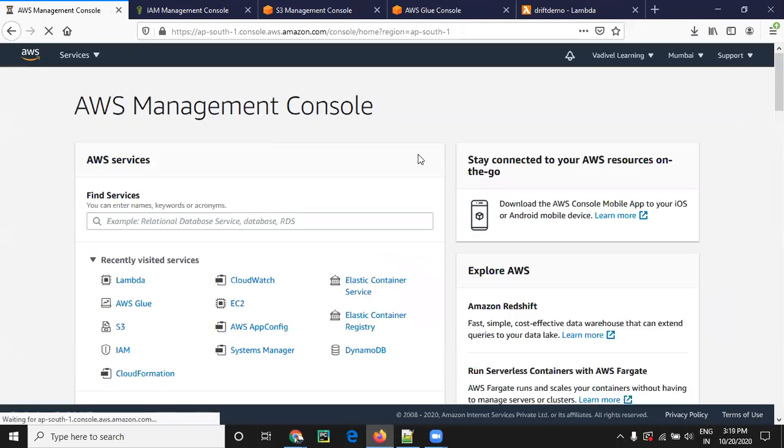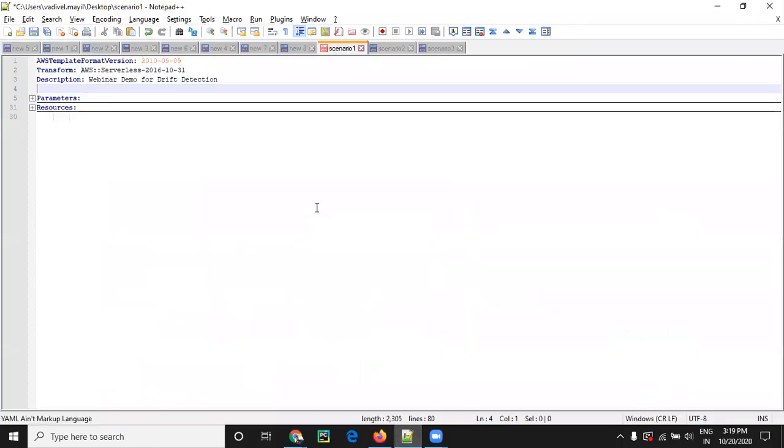So this is my own user account. In that, I'm going to show the demo first. This first one is where I'm going to roll out the AWS resources by CloudFormation stack. Yes. This is a YAML template.